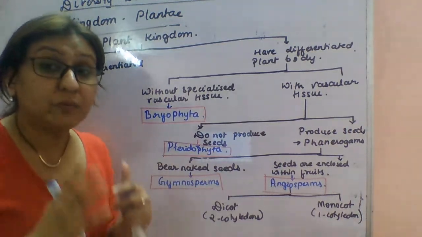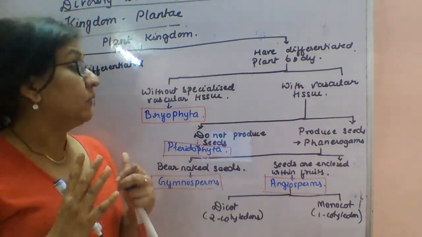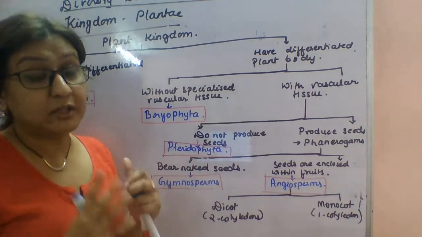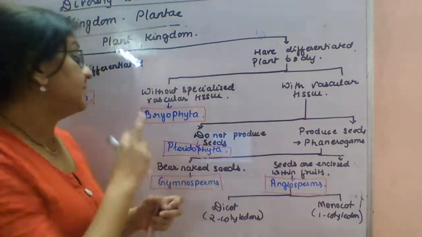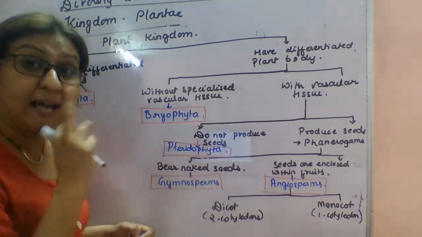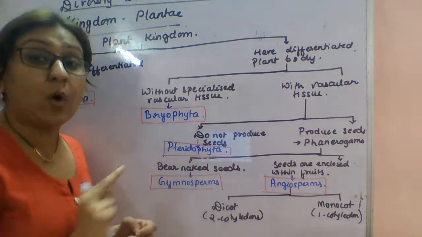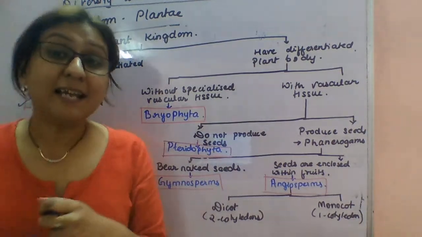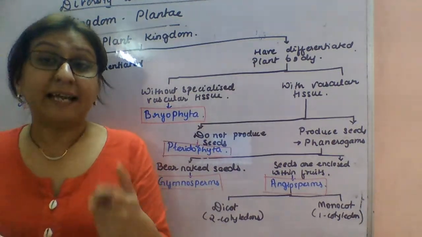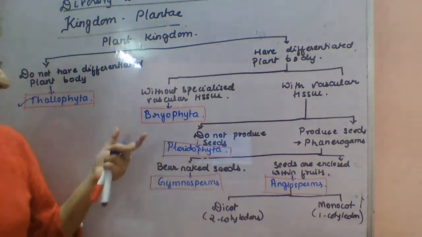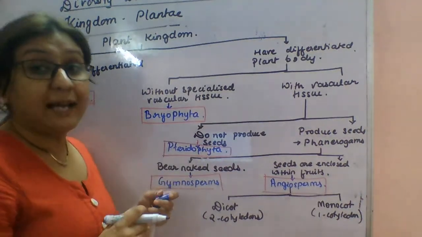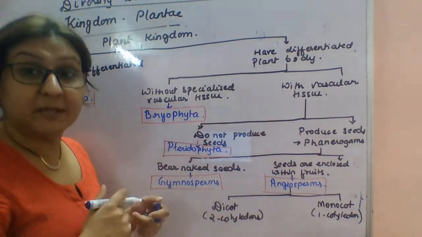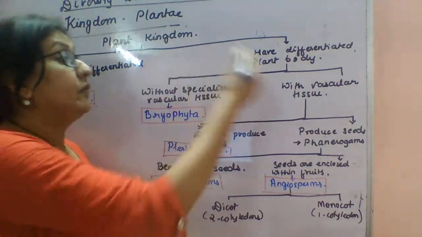Without means the plants do not have specialized vascular tissue, the xylem and phloem are absent. The bryophytes lack xylem and phloem, so they are also called amphibians of the plant kingdom.